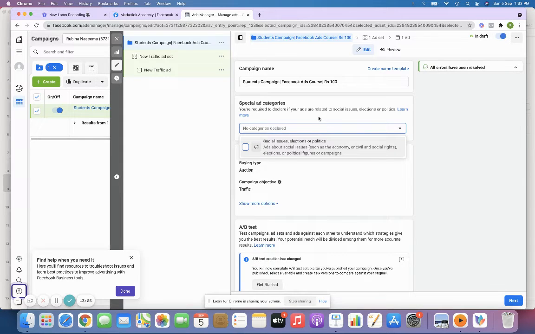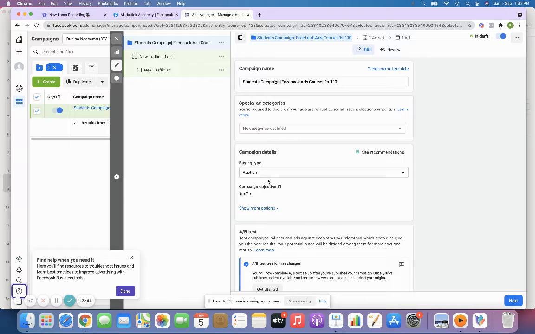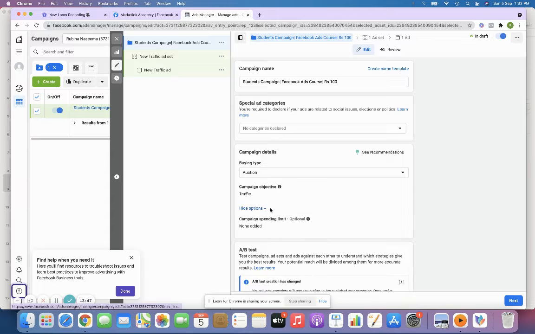Or if you're just running for a B2C business, or maybe just a product brand awareness campaign, then you can just skip this option. And then make sure to always select the buying type as auction, and the traffic objective will always be traffic, because that is why we are creating this campaign.